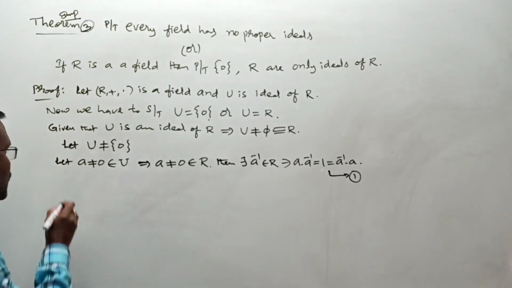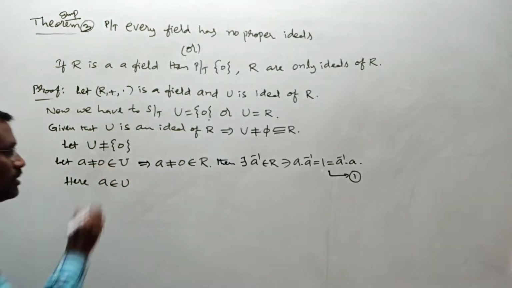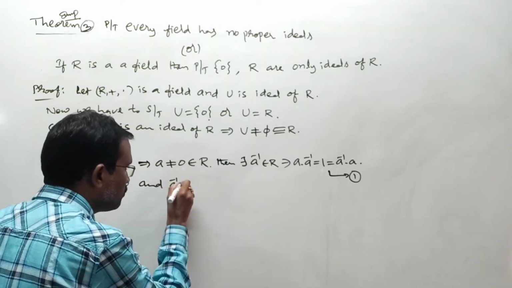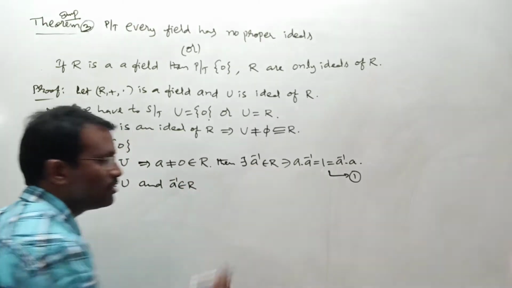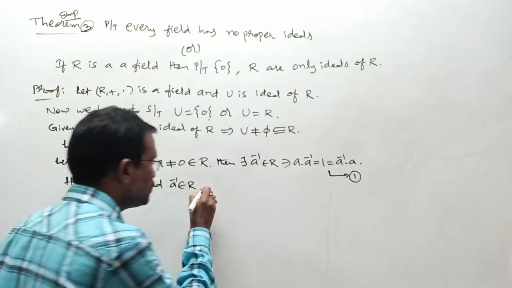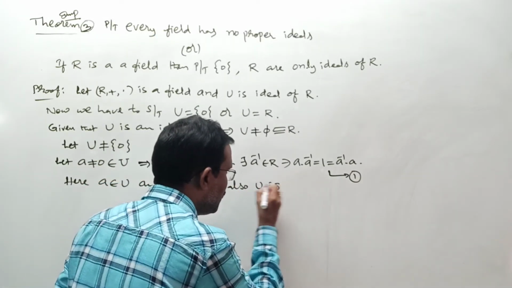Again here, A is an element of U, we know, ma, and A inverse is an element of R. Already you know, ma. Here we have A inverse, as well as U is what, ma? Ideal of R, ma. And also clearly I am writing, U is an ideal of R, ma.